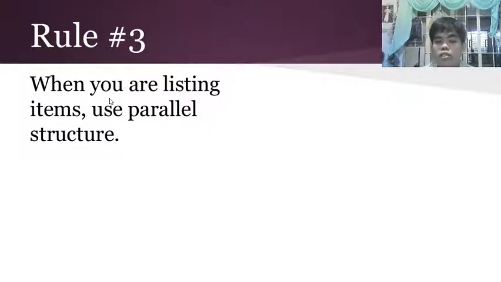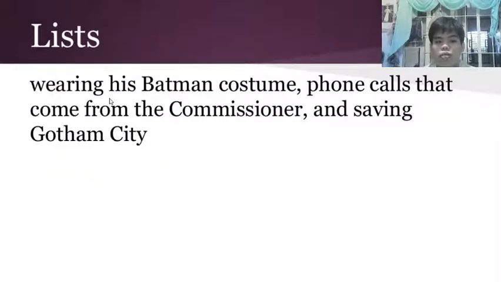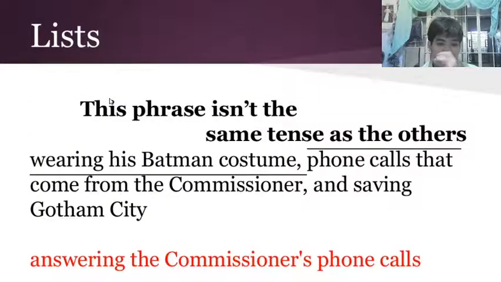And rule number three: when you are listing items, use parallel structure. So here we have wearing his Batman costume, phone calls that come from the commissioner, and saving Gotham City. The phrase isn't the same tense as the others.